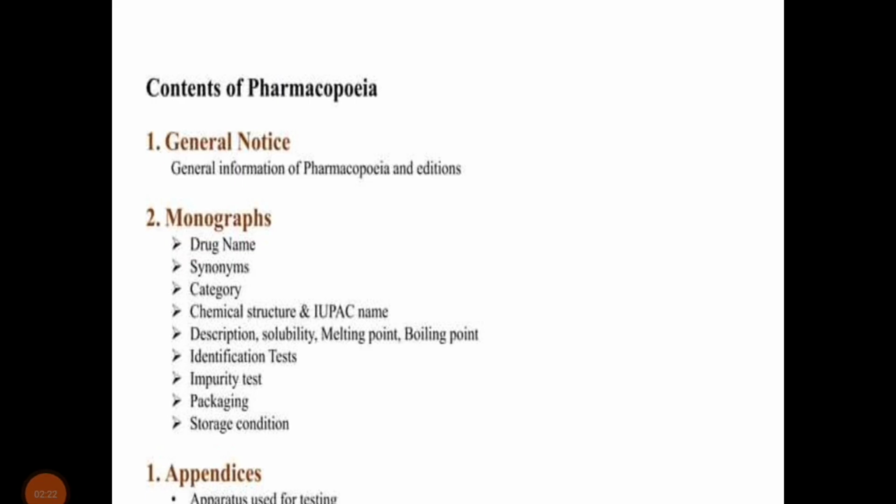Content of the pharmacopoeia: general notices, general information of the pharmacopoeia and editors and their additions, monographs, drug name, synonym, category, chemical structure and IPC name, description, stability, melting point, boiling point, identification test, impurity test, packaging, and storage conditions. Appendices: the apparatus used for the testing.